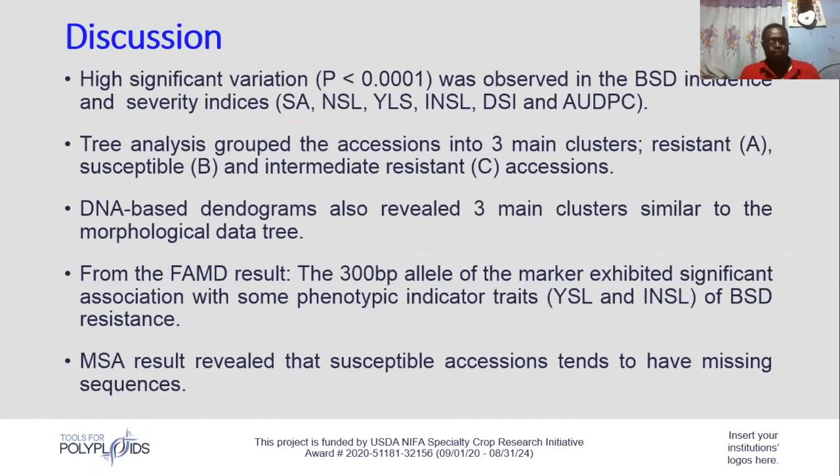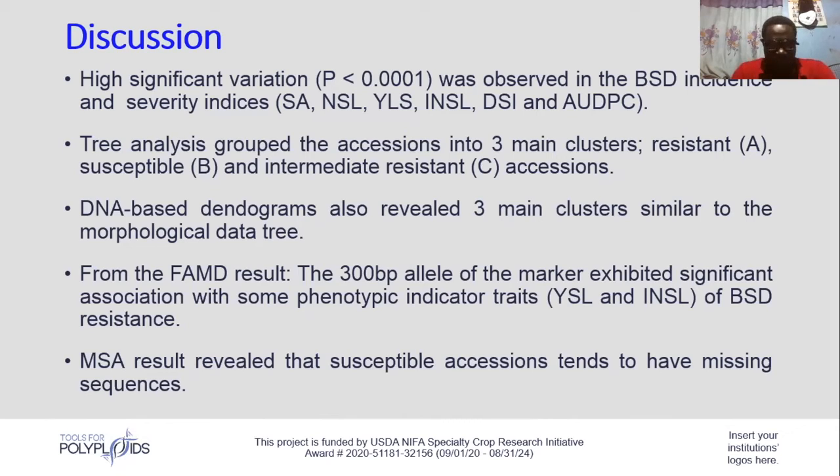Now, in discussion, highly significant variation was observed in blood circulatory disease incidence and severity parameters. This significant difference suggests that these accessions respond differently to the pathogen, which suggests possible differences in sensitivity. To confirm this, the tree analysis grouped these accessions into 3 main clusters, which is typical of Musa sensitivity profile to blood circulatory disease, and includes resistance, intermediate resistance, and susceptible. This has equally confirmed that some Benin Musa accessions are actually resistant to blood circulatory disease.